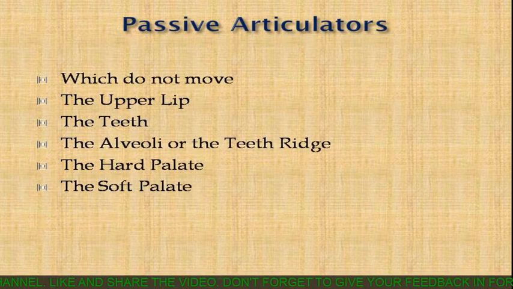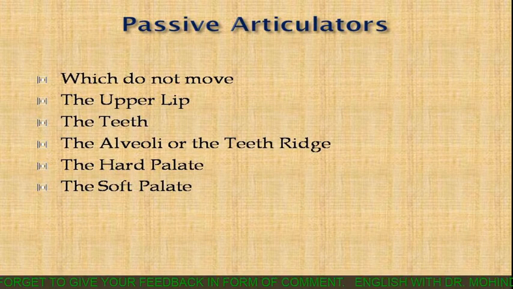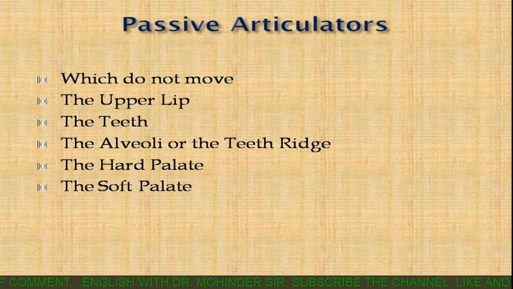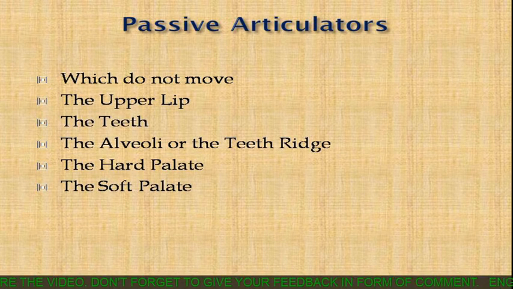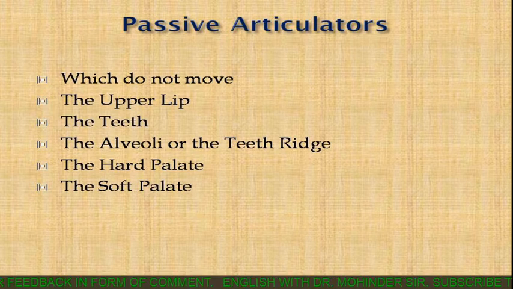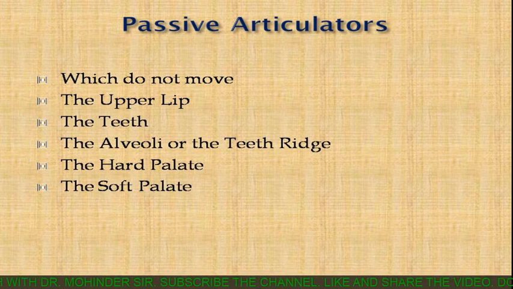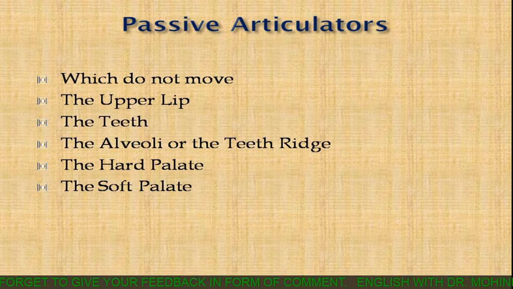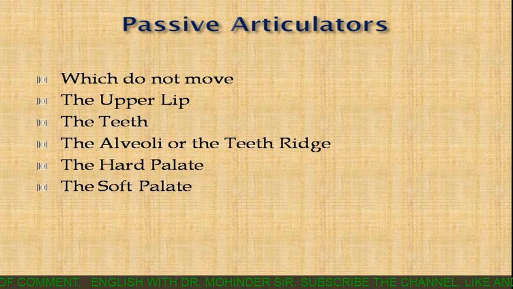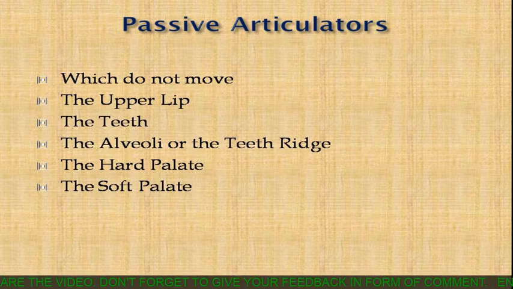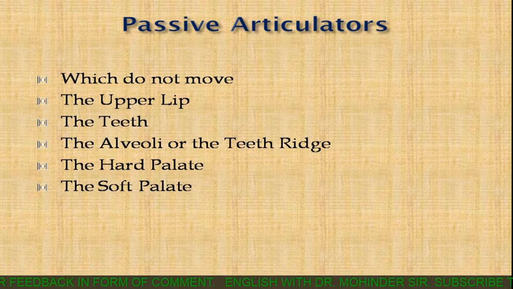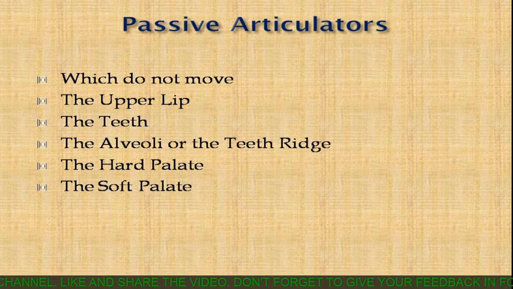Now come to the passive articulators. What are passive articulators? As the name itself indicates, passive articulators are those articulators which don't move. And among the passive articulators, which organs are included? The passive articulators include the upper lip, the teeth, the alveoli, also known as the teeth ridge, the hard palate, and the soft palate. So these are the organs included in the organs of speech.